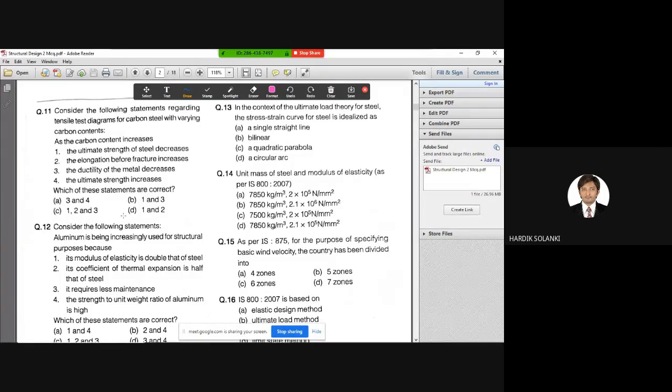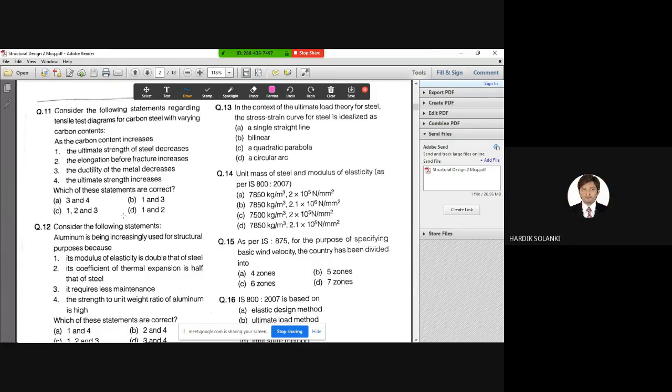As the carbon content increases in the steel, what happens? The ultimate strength decreases or increases? Increases. So the first option is wrong. What about the second option? The elongation before fracture increases.